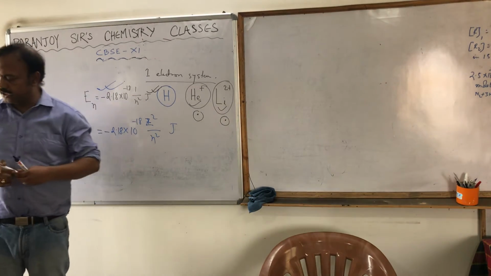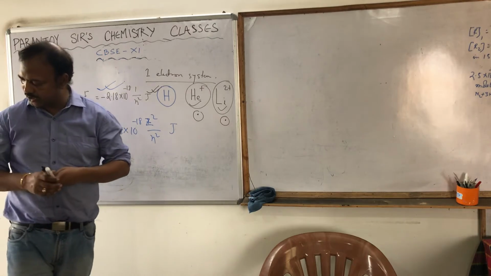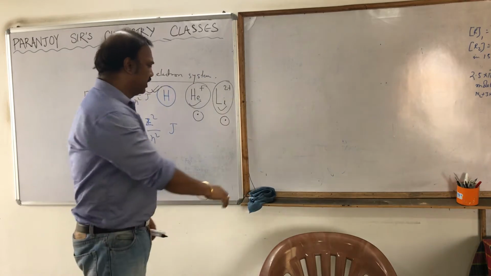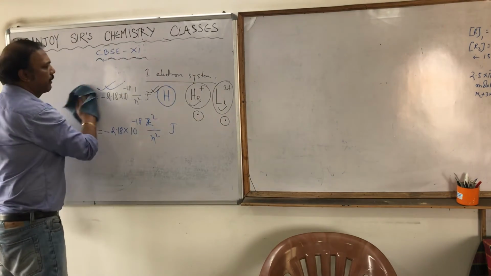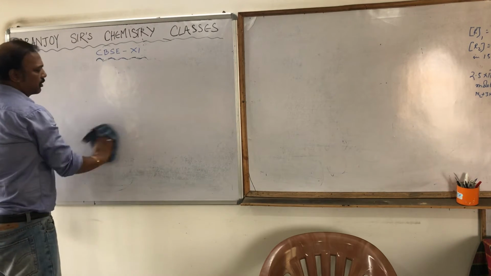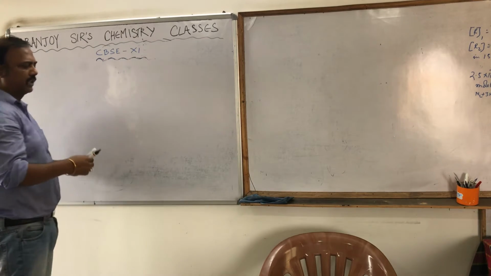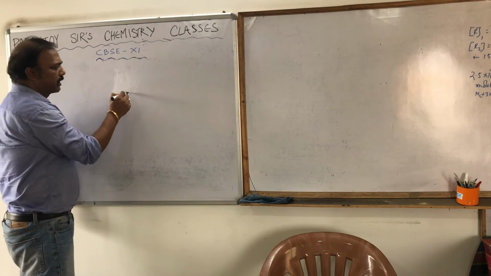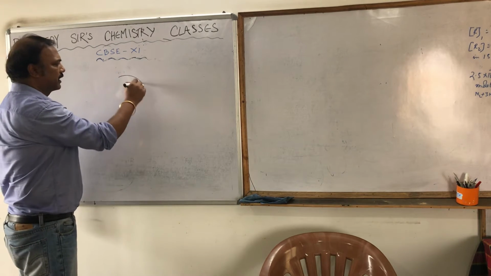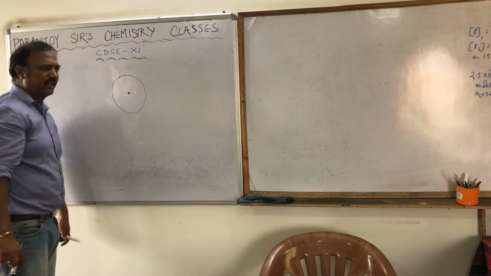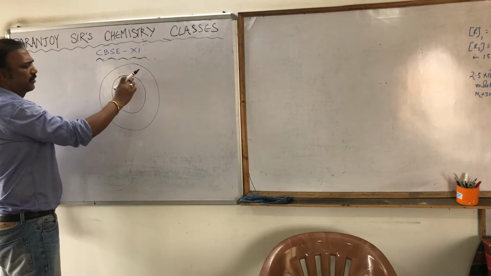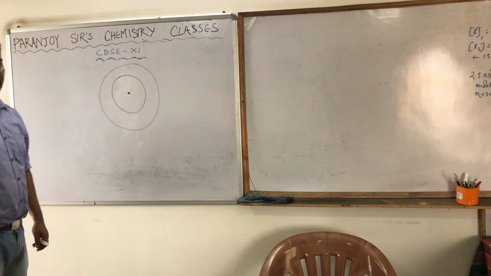The second postulate is that the electrons move in stationary circular paths surrounding the nucleus, and they are called orbits. What did he tell? He told electron, not electrons. I should not say electrons, because you had studied about electrons in 9th and 10th, but that is not it. Yesterday only I discussed this. The nucleus is there. Then there are certain fixed circular paths, which are known as orbits, where the electron can move. This is first orbit, second orbit, third orbit, and so on.